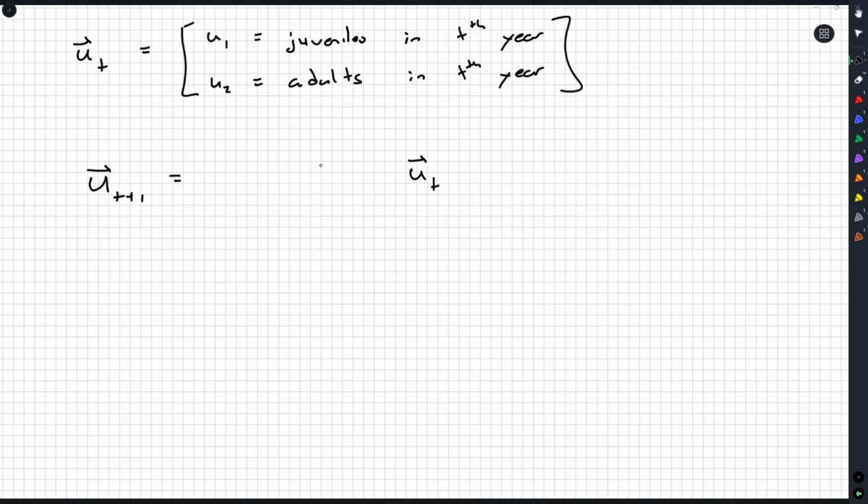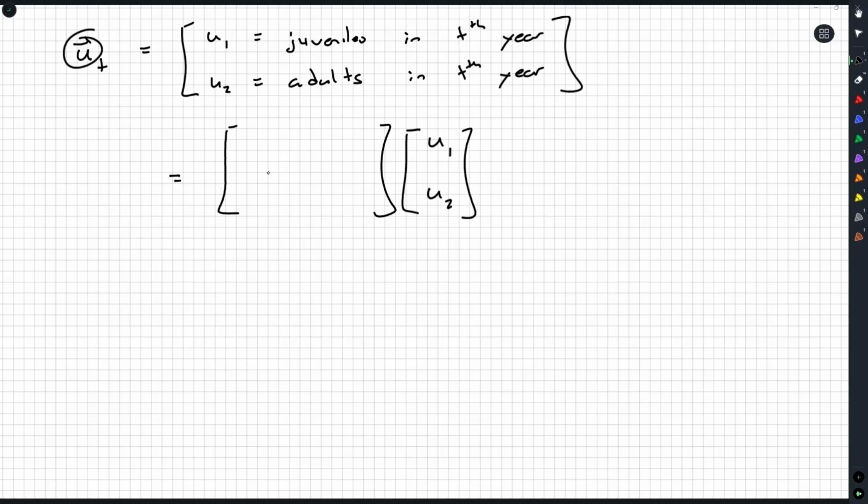It turns out we're going to use a nice little transition matrix. Sometimes setting up the matrix can be a little bit hard. We're going to have to reread the question, but it can be helped if you keep out, instead of writing them with just the little harpoon hat, juveniles this year, adults this year, and then we're calculating the juveniles next year and the adults next year.